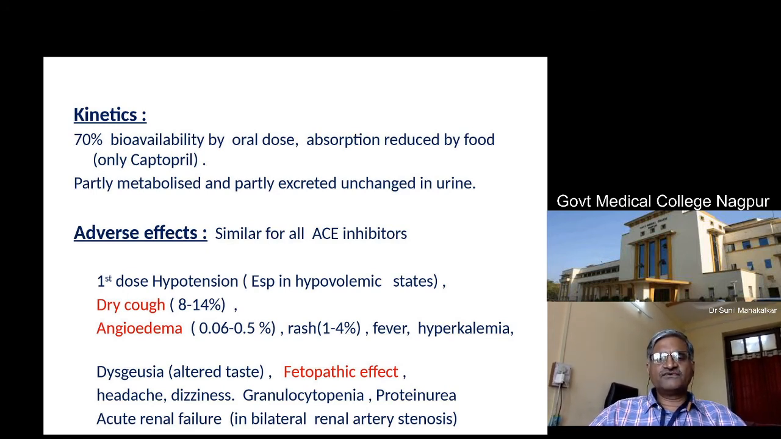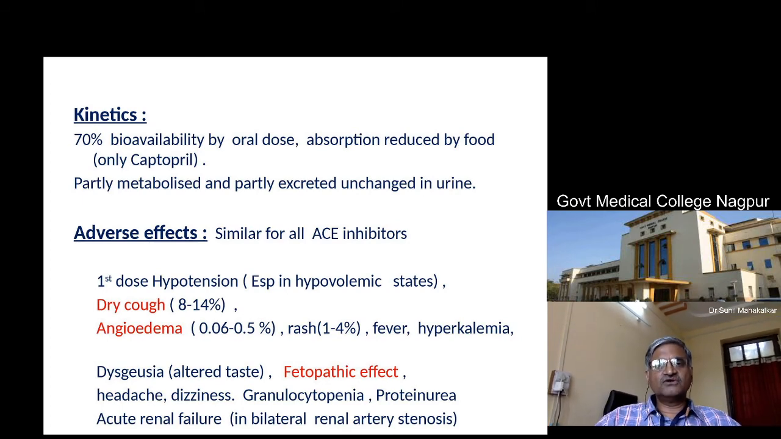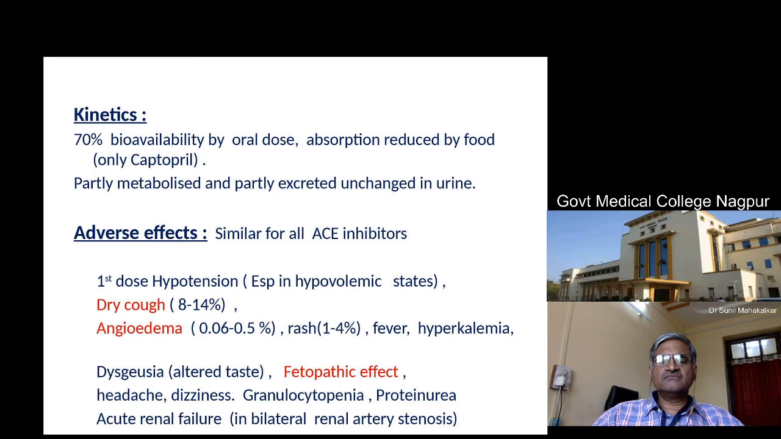Then it causes dry cough because of bradykinin, etc. Then it can also cause angioedema, that is also known. It causes dysgeusia, that is the altered taste, and more important than that, it is a fetopathic drug which cannot be given in pregnant ladies, because it can cause fetal abnormalities. Then it also causes headache, dizziness, granulocytopenia, then proteinuria. Then it can also cause acute renal failure. So it is contraindicated in bilateral renal artery stenosis, because it can cause ARF. So these are the adverse effects of these ACE inhibitors.